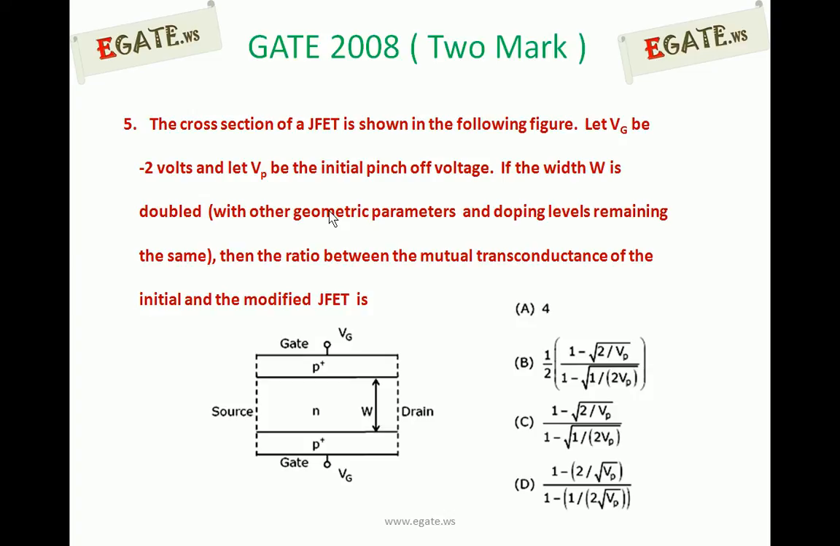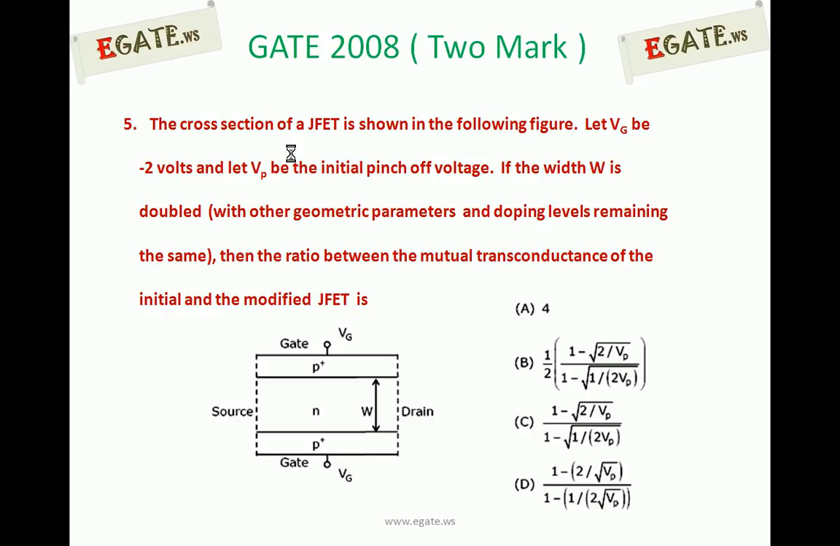So here we are calculating the ratio of the initial and modified JFET transconductance. Initial implies all other geometric parameters and doping levels are the same, with the original width. For the modified JFET everything is the same except W has been doubled, so you must take it as 2W. If the width is doubled, what happens to the transconductance compared to the initial and modified JFET?